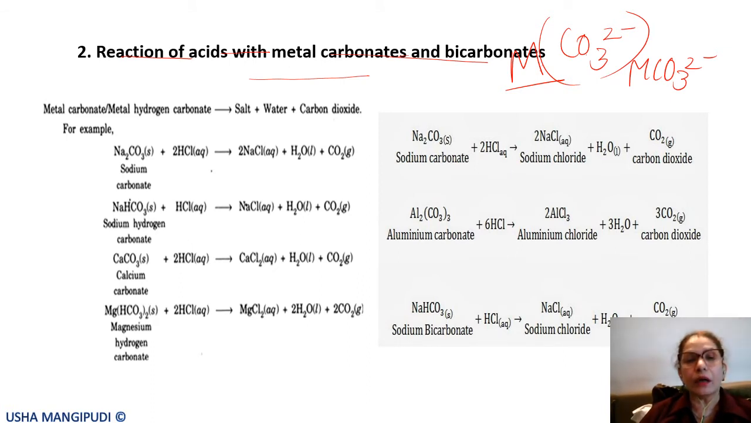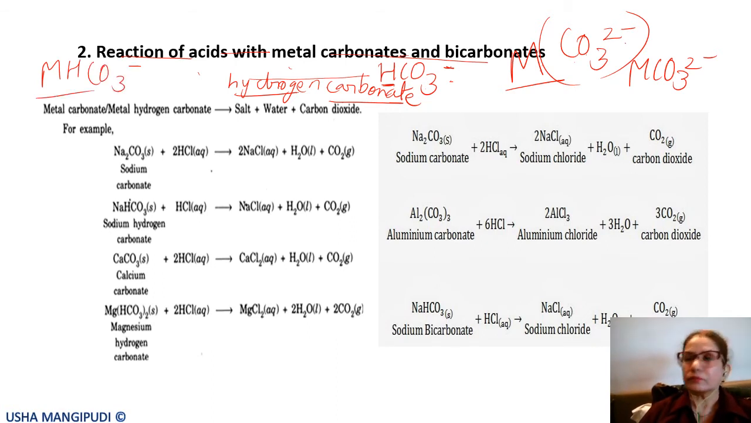Now what is metal bicarbonate? Bicarbonate is HCO3 minus. It's also known as hydrogen carbonate. If you are used to this vocabulary, hydrogen carbonate is easy to remember. Hydrogen and carbonate. So the carbonate anion is CO3 2 minus and the hydrogen carbonate is HCO3 minus. This has a valency of 1, that has a valency of 2. So metal hydrogen carbonate would be MHCO3.